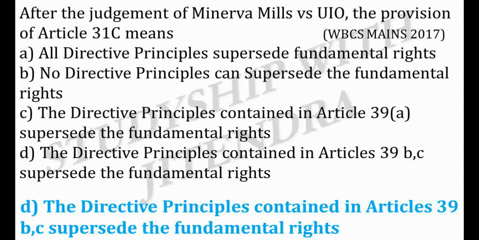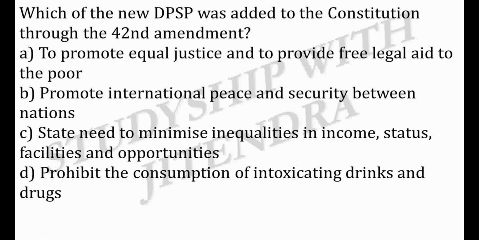And the correct answer is option D. The directive principles contained in Article 39 B and C supersede the fundamental rights. Next question. Which of the new DPSP was added to the Constitution through the 42nd Amendment? A. To promote equal justice and to provide free legal aid to the poor. B. Promote international peace and security between nations. C. State need to minimize inequalities in income, status, facilities and opportunities. D. Prohibit the consumption of intoxicating drink and drugs.